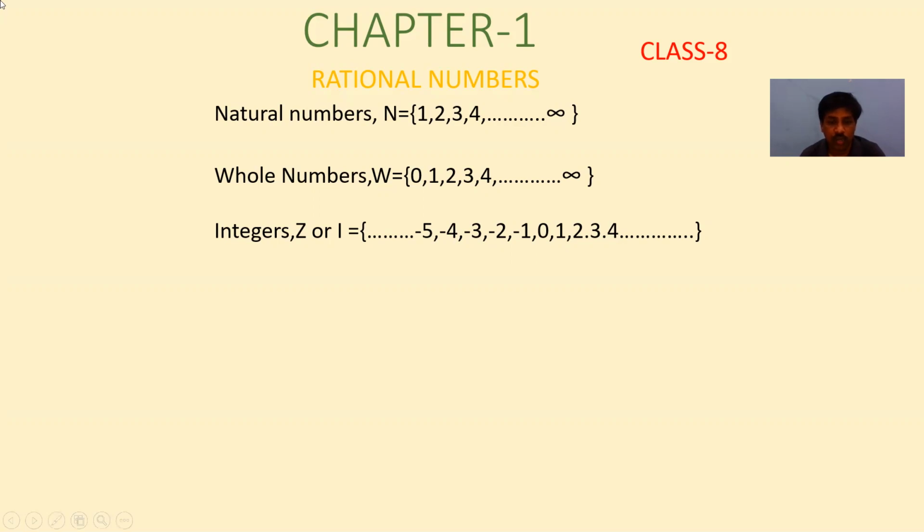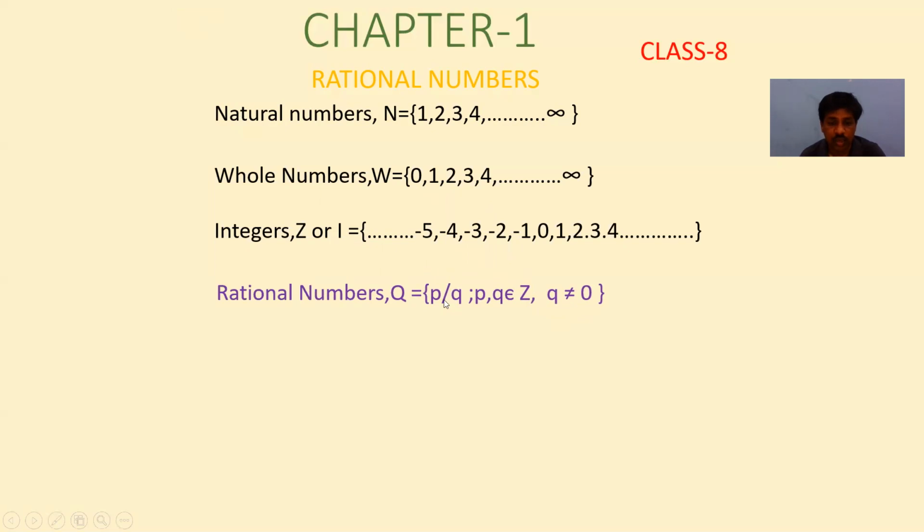Now we will discuss rational numbers. In this class we will learn about rational numbers. Rational numbers are denoted by Q. Here we are not taking the first letter R. Why? Because we have another type of numbers, that is real numbers, which we denote by R. That's why here we are taking Q. Why we are taking Q, I will explain.